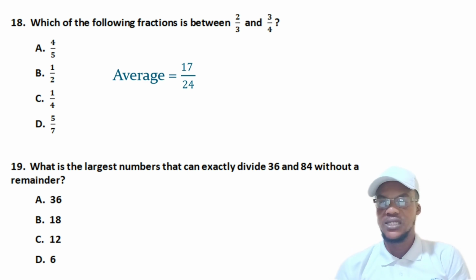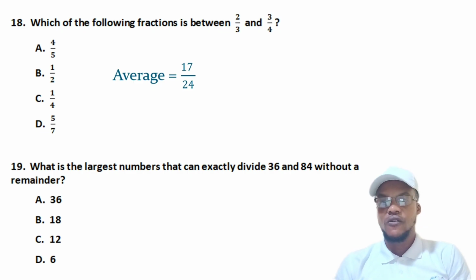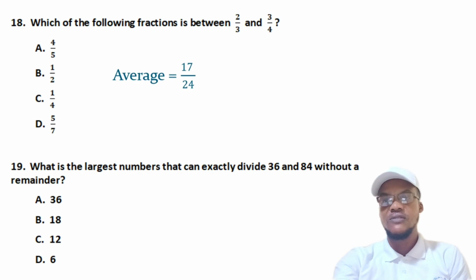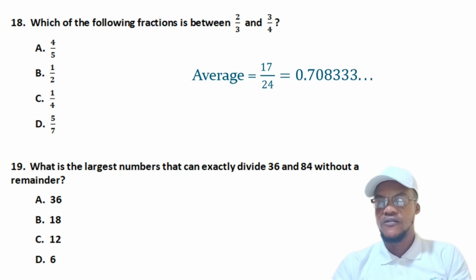But if you look at the options, you realize that we don't have the exact 17 on 24. So what do you do? Then what we will do is we find the decimal fraction for 17 on 24. Then we find the decimal fraction for each of the options. Then when we finish, we compare. The one that is equivalent to the decimal fraction for 17 on 24, we choose as our answer. So let's find the decimal. If you find the decimal, you are getting 0.708333.